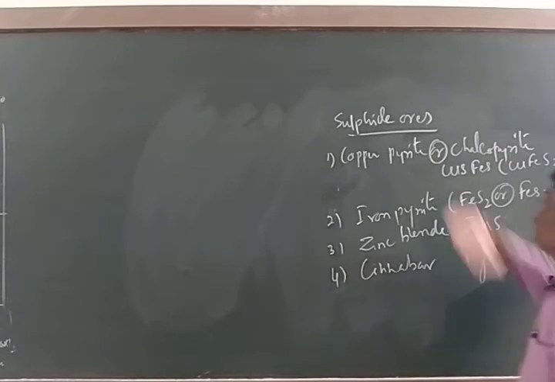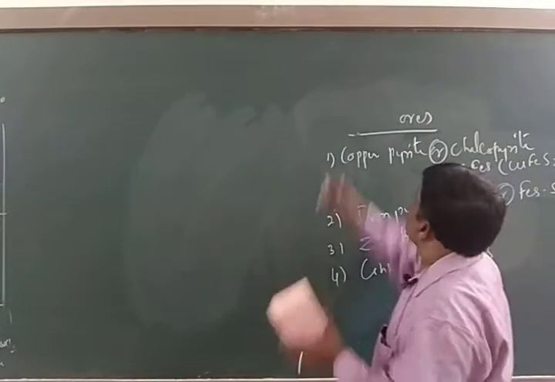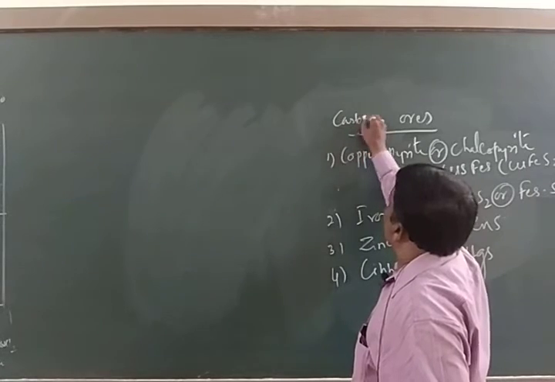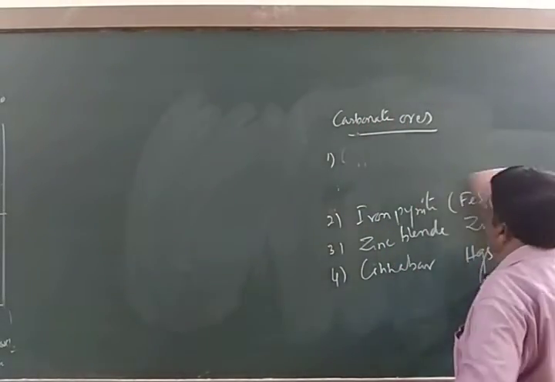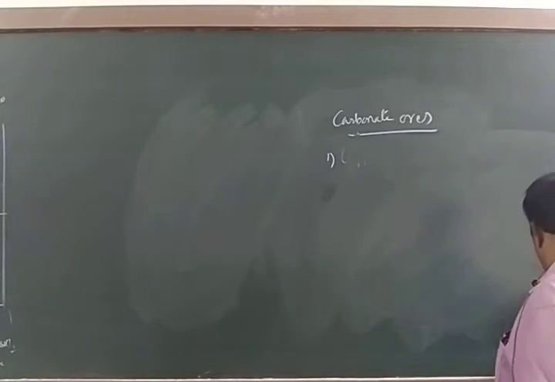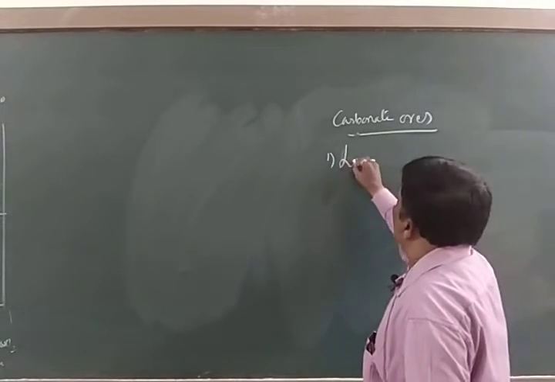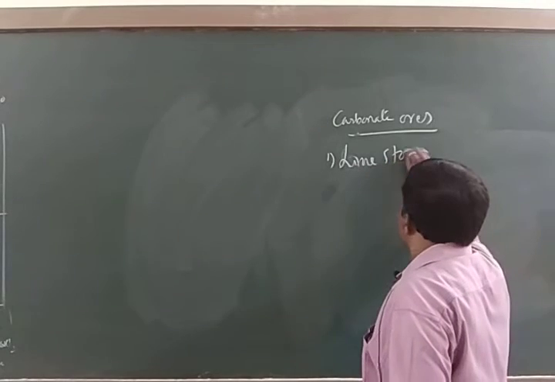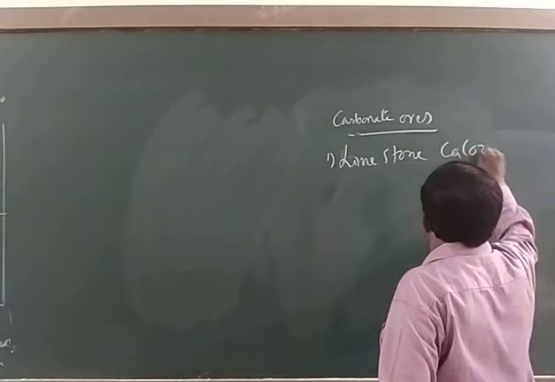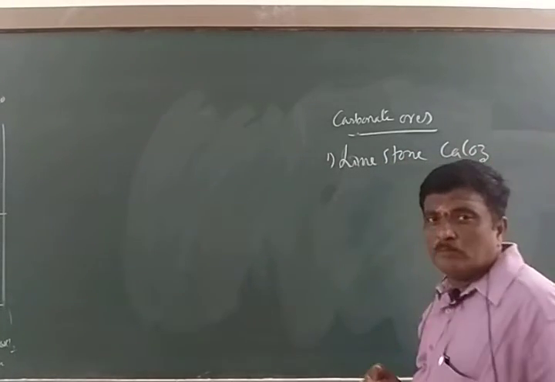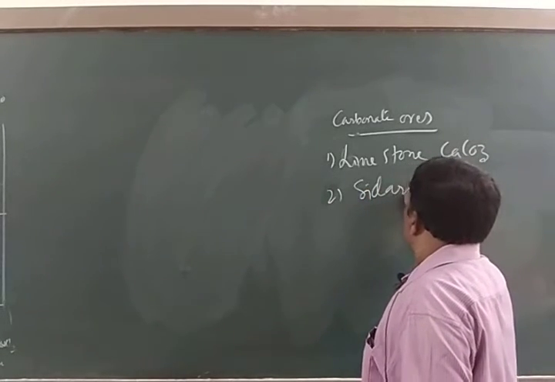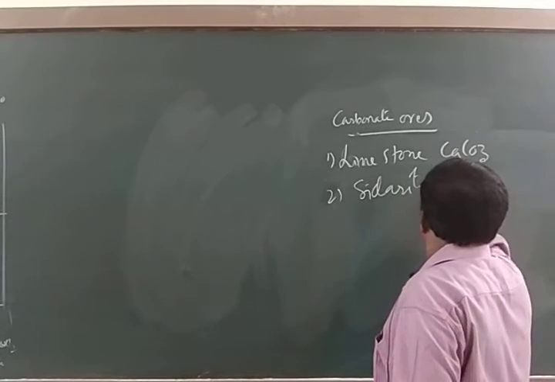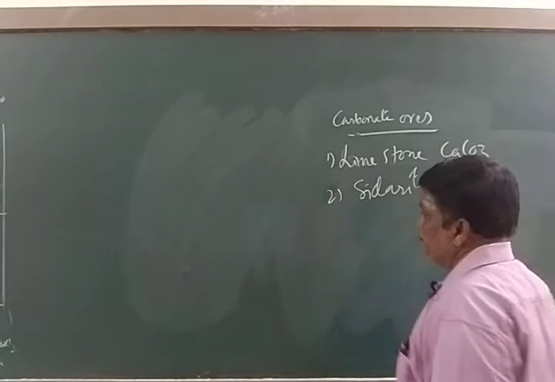Then we shall move to carbonate ores. One is common limestone, CaCO3. Am I right? Second one is siderite, that is FeCO3.